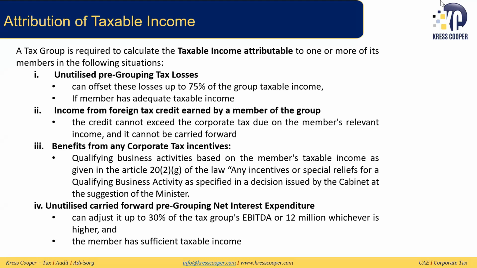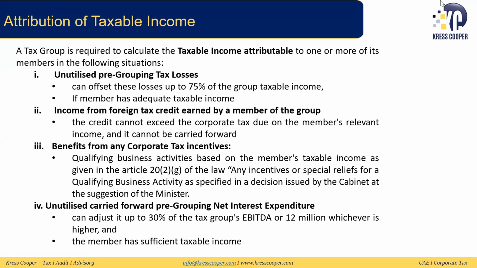It can only be utilized against the taxable income of the subsidiary and not for the whole group. So here there are two conditions. First, the member should have adequate taxable income. If they don't have adequate taxable income, then it cannot offset the losses that it has from the pre-grouping.